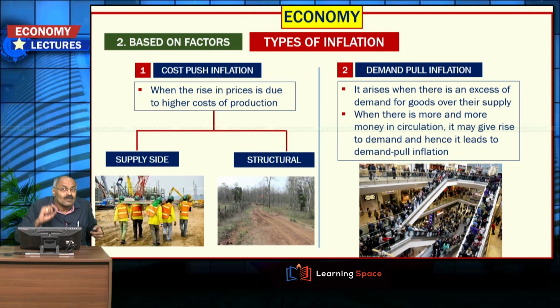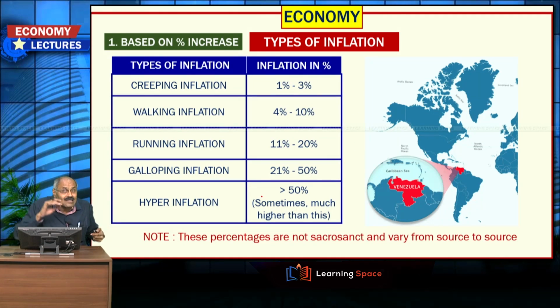Let us go ahead. Types of inflation because of the factors. This is types of inflation based on percentage increase, and here several times you come across terms like hyperinflation. Hyperinflation is the problem being faced by Venezuela at present.